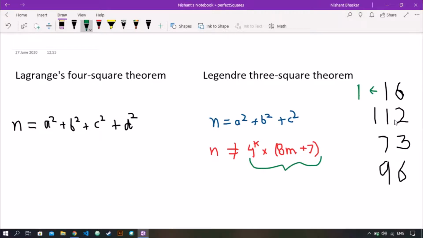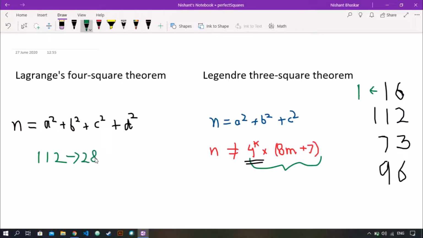Since 112 is not a perfect square, the answer cannot be 1. Now we need to check if it is of this form. We check if 112 is divisible by 4. Since 4 is a factor, 112 is divisible by 4, so we divide 112 by 4 and we get 28.